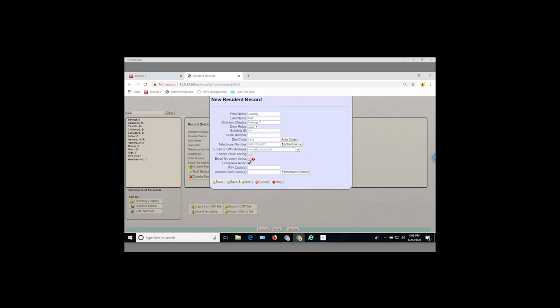If you do add the email in there, what you can do is go ahead and click email for every visitor. What that's going to do for you is give the resident the ability to have a picture of their visitor emailed to them. That way, if they miss the call or anything like that, they can see who was actually at the call box for them. So we're going to go ahead and save that.